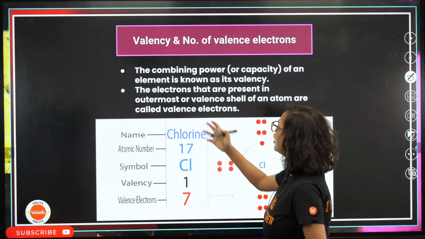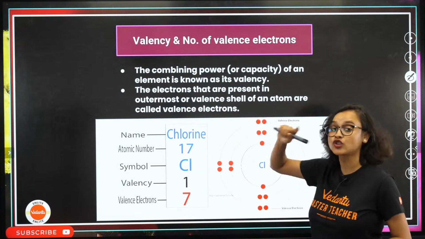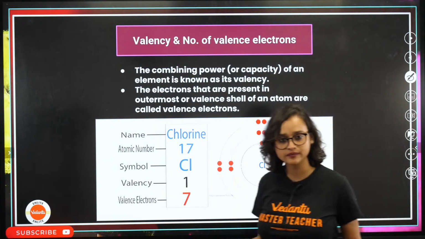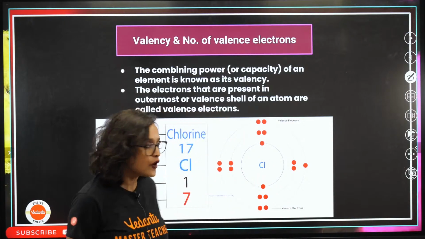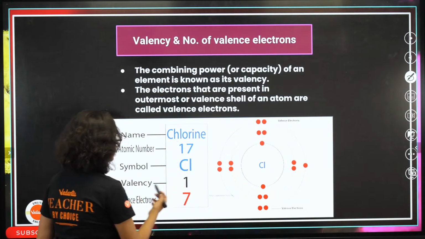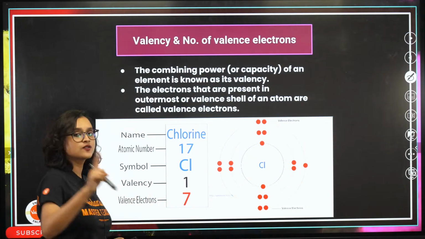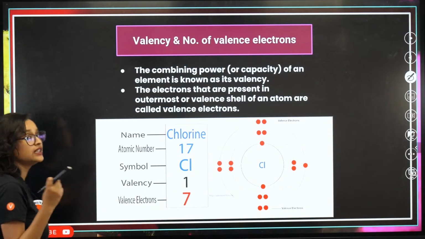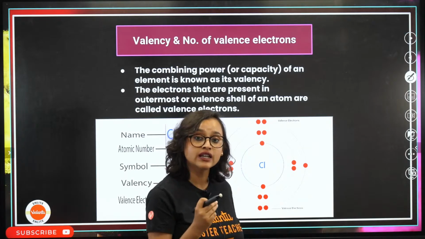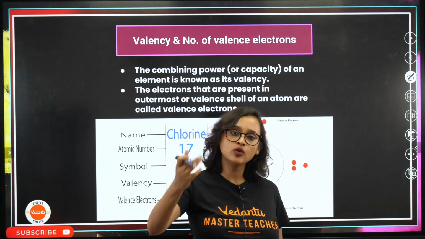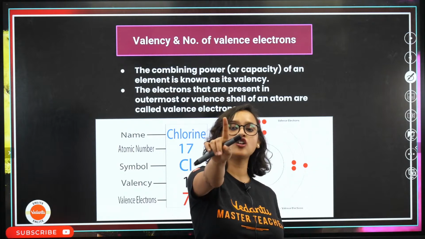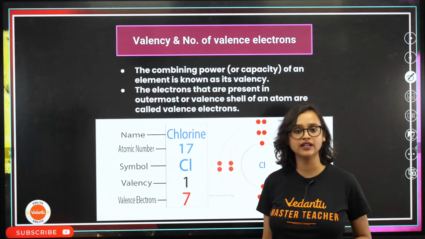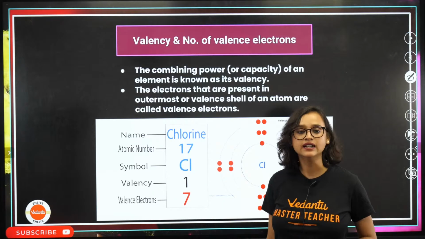Now moving on, the electrons that are present in the outermost or the valence shell, the last shell, of an atom, are called valence electrons. For example, if we take chlorine, atomic number 17, symbol Cl, valency is 1. Because in its outermost shell, it has 7 electrons. It only needs 1 electron to attain its octet configuration. One more electron, it will have 8. So that's its valency. Am I clear, everybody?